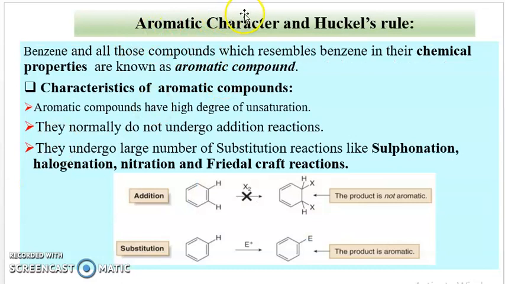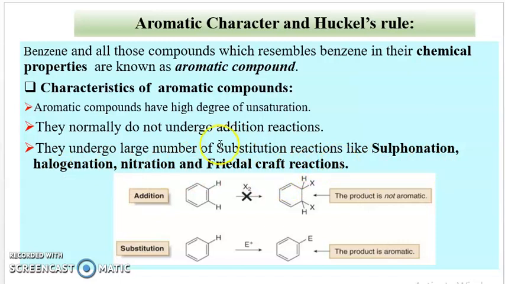Next is the aromatic character and Huckel rule. Benzene and all those compounds which resemble benzene in their chemical properties are known as aromatic compounds. Now the characteristics of aromatic compounds. First, they have a high degree of unsaturation. They normally do not undergo addition reactions. They undergo a large number of substitution reactions like sulfonation, halogenation, nitration, and Friedel-Crafts reaction.